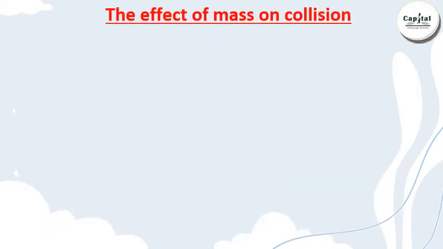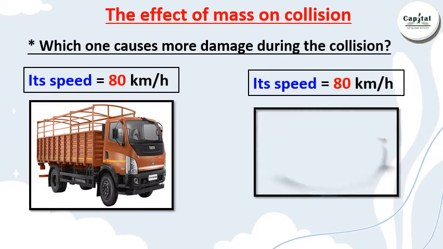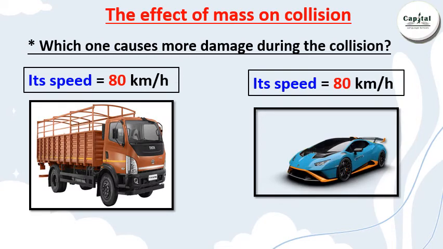And now, the effect of mass on collision. Which one causes more damage during the collision? We have a truck and a car. They have the same what? Excellent, the same speed. The speed of the truck equals 80 km per hour and the speed of the car equals 80 km per hour.